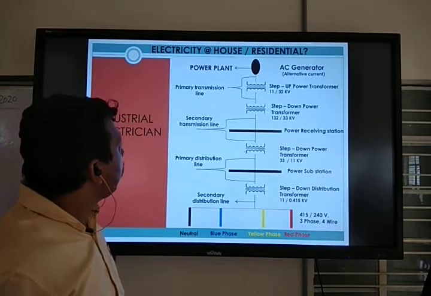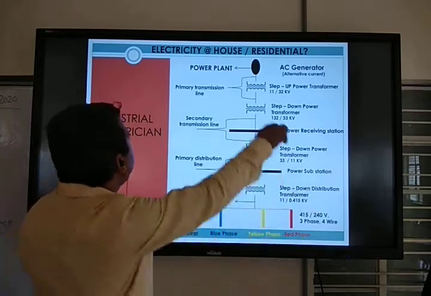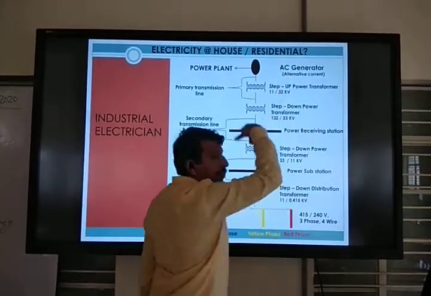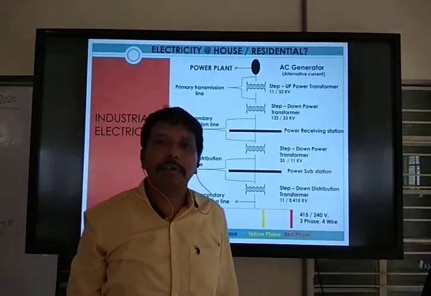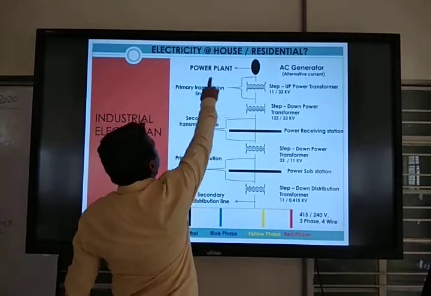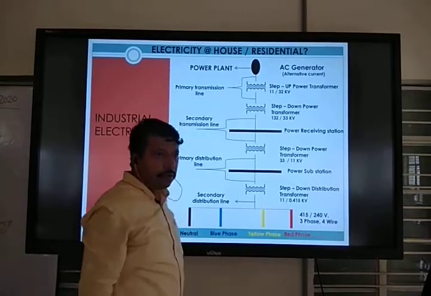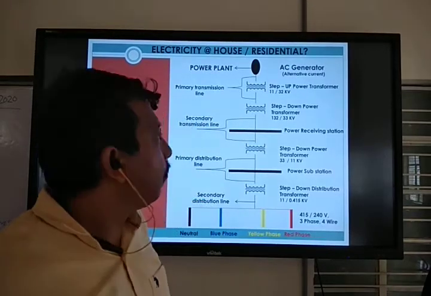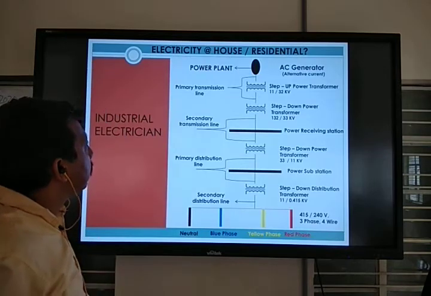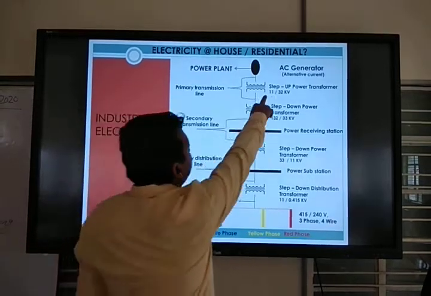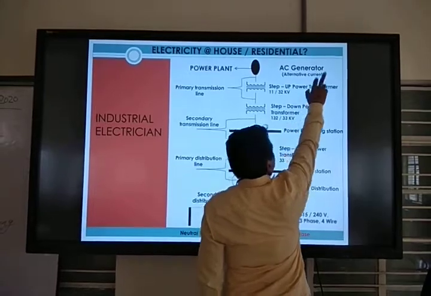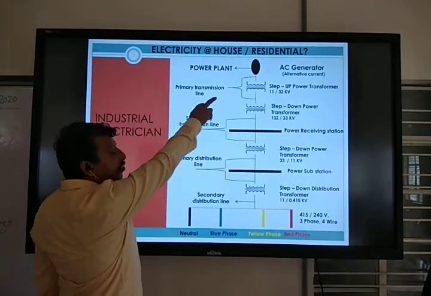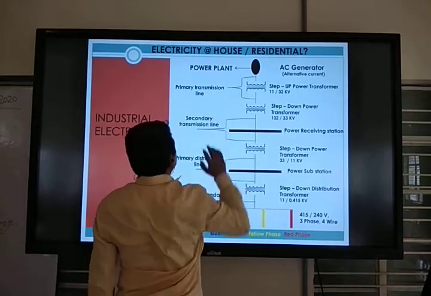First, electricity is produced by a power plant or AC generator. Inside the power plant there is the AC generator. AC generator means an alternating current type generator. So first it is produced in the power plant.